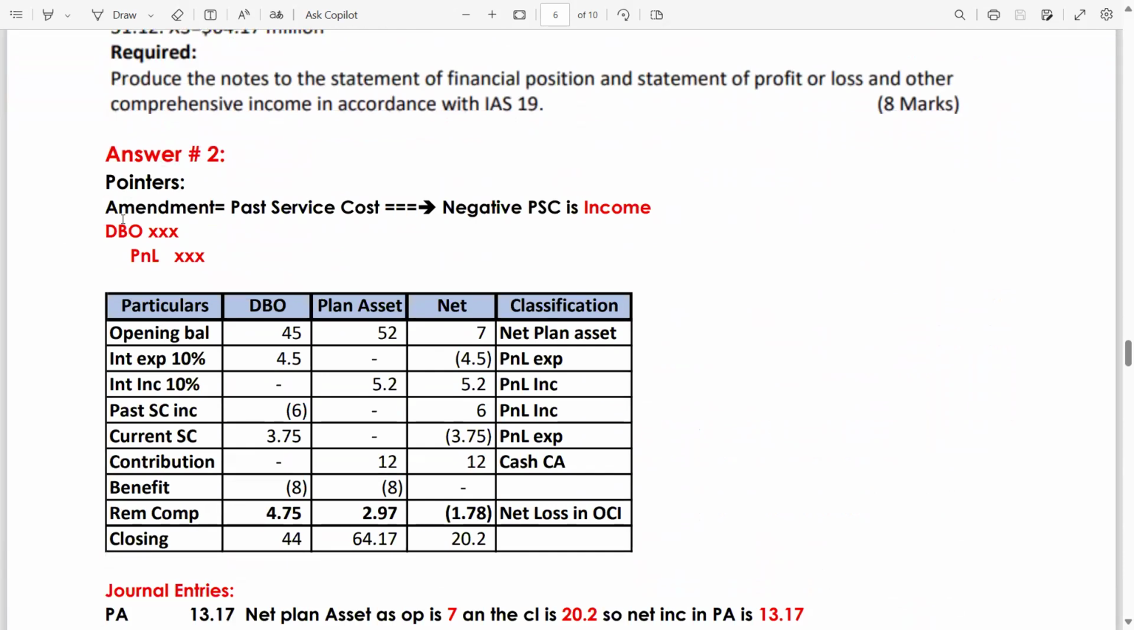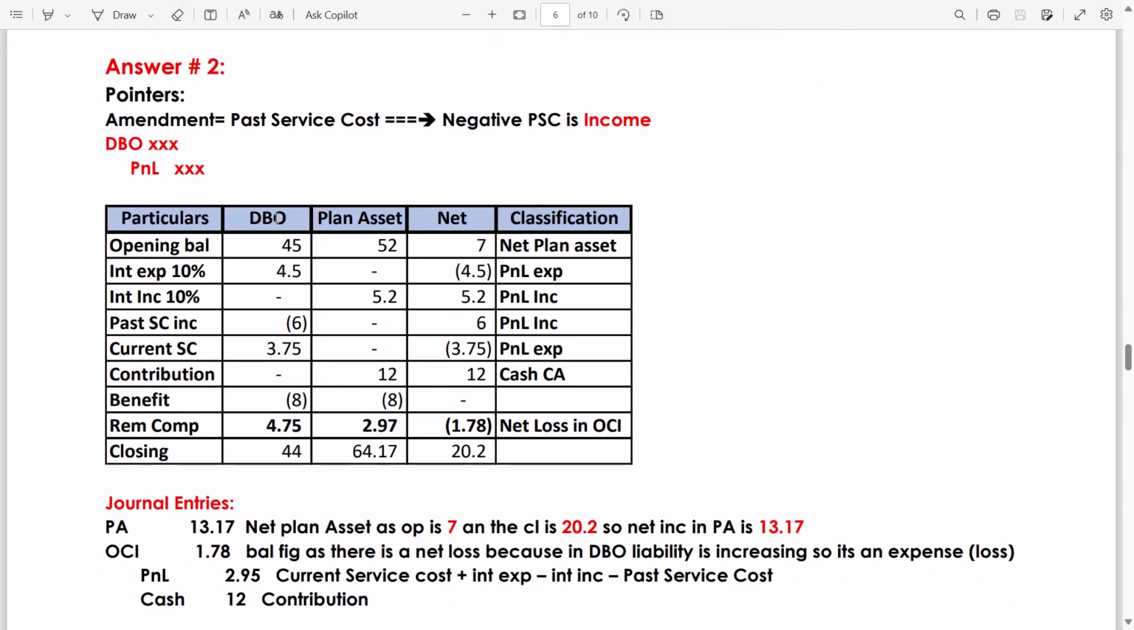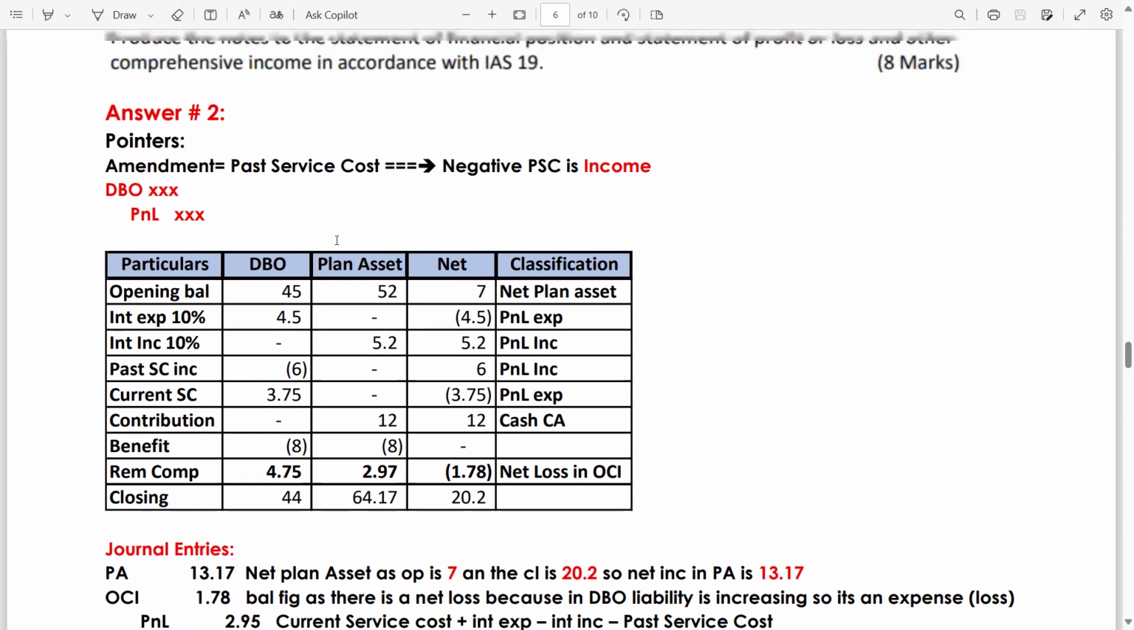First, there are pointers. Amendment equals past service cost, meaning the plan is reducing; negative past service cost is your income. And the entry is the reversal of the positive, which is DBO debit, and P&L is credit. Now, particulars: DBO column, plan asset column, net column, and the other column is classification. Okay, opening balance 45 for the DBO, 52 for the plan asset.